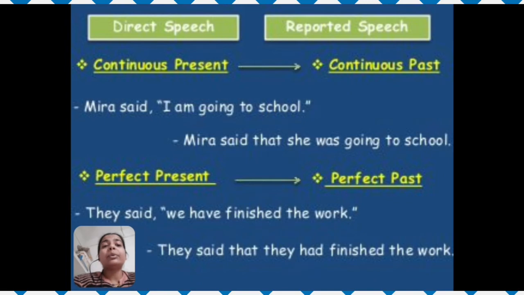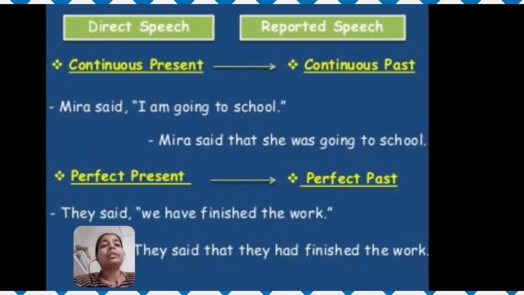They said, "We have finished the work." Have finished is in present perfect tense. Now you have to change this statement into past perfect. They said that they had finished the work. I hope, students, you are getting the point of whatever I am explaining here. So this is how we change the tense of a statement.